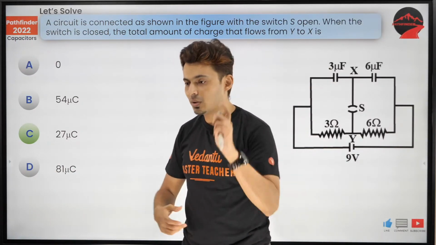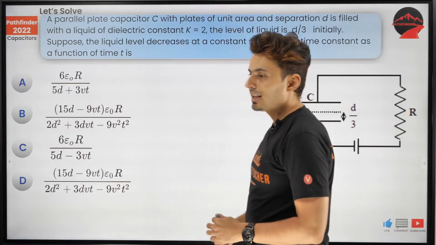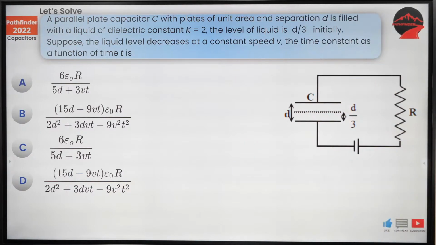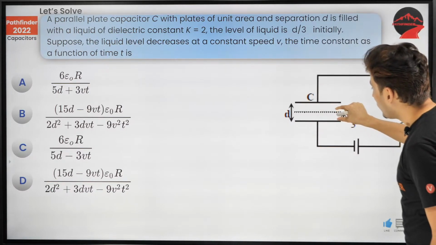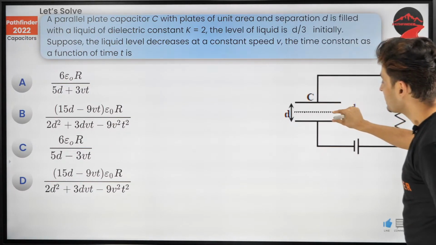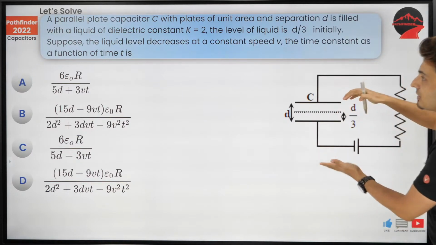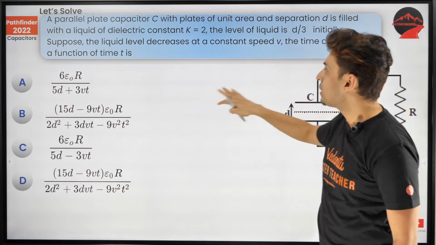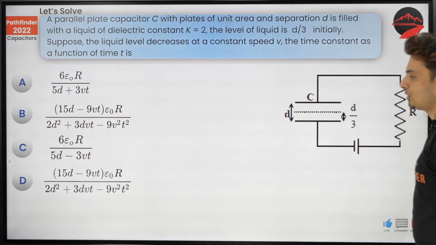Okay, let's go to the next question, which is again interesting. Read the question, guys. You can see there is some water between the plates of the capacitor, and the height of that water is continuously decreasing. The question is, what is the time constant as a function of time?